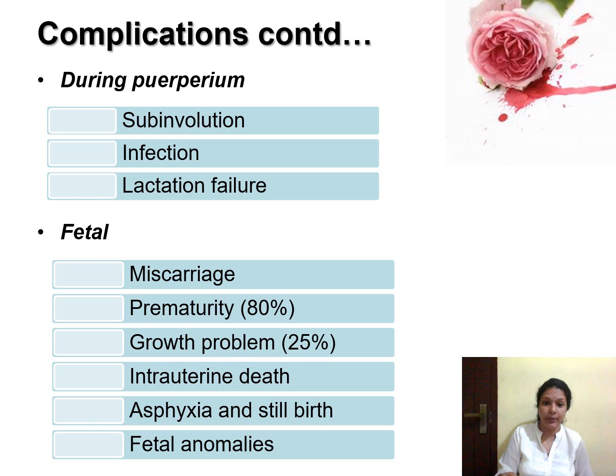Next, during the puerperium, there is a chance for subinvolution, that already I have told you. Chance for infection, that is already we have seen. There is a chance for preterm rupture of the membrane, and chance for prolonged labor. So these are the factors which are contributing to the chance for getting infection, and chance for lactation failure is there. And if you are coming to the fetal complications, there is a chance for abortion, prematurity, growth problem, chance for intrauterine death is there, chance for asphyxia, stillbirth, and there is a chance for getting fetal anomalies also.